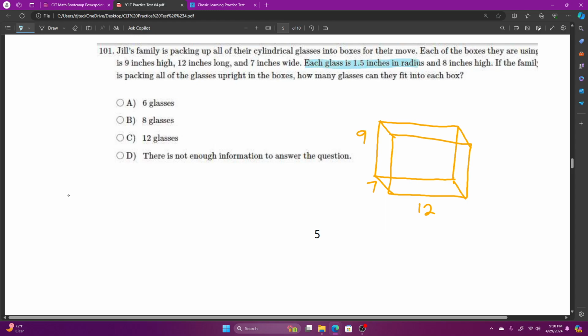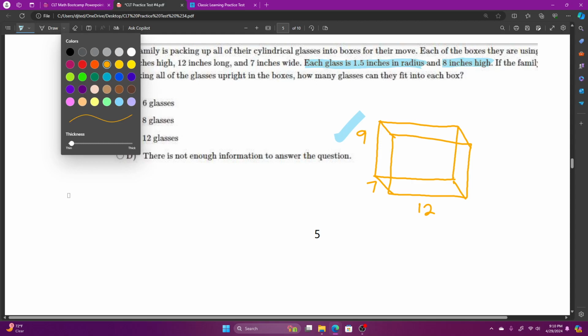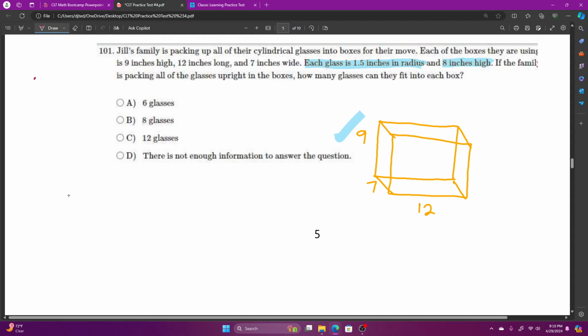Each glass has a 1.5 inch radius and it's 8 inches high. The box is 9 inches high, so the height is a-okay. So we just need to see how many glasses with a radius of 1.5 inches can fit across this row of 12, and then how many rows back it can go.